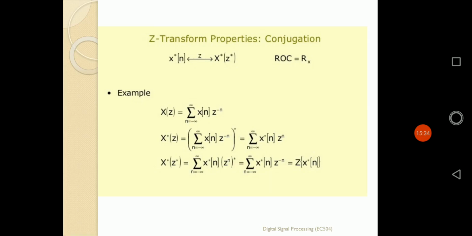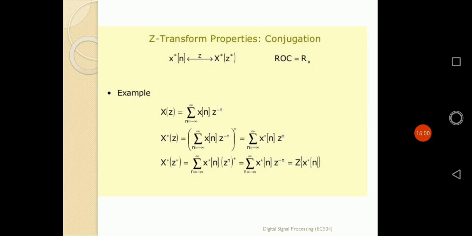So in that way, conjugation tells us that property. For example, if X(z) is there, according to the simple definition of the z transformation as the summation of x[n] z to the power of minus n, then if I apply the conjugation property on that z transformation, it is simply defined by the conjugation of that one. That means the conjugation of x[n] will be multiplied by z to the power n, as applied in the conjugation property.